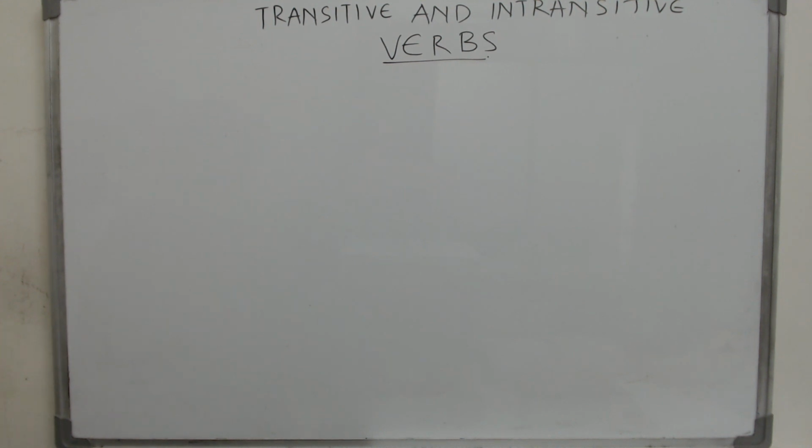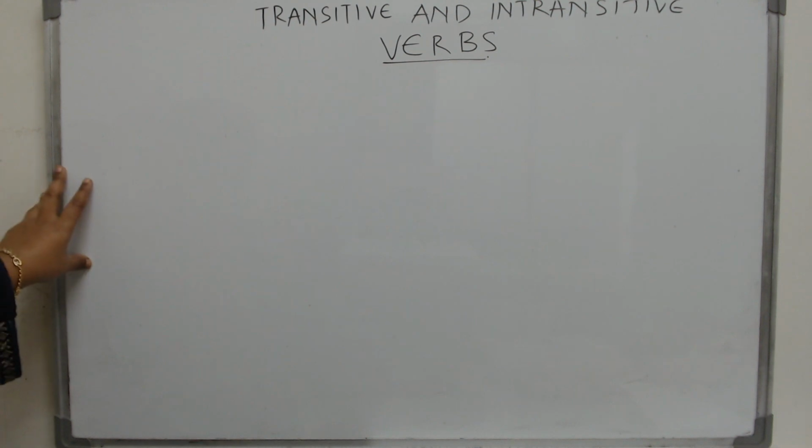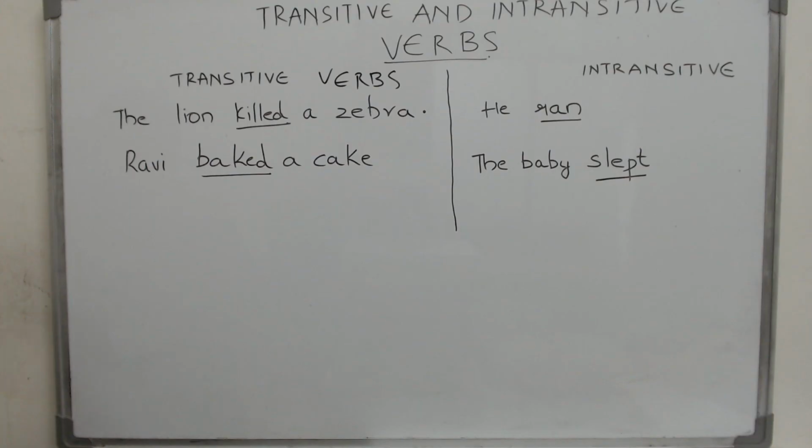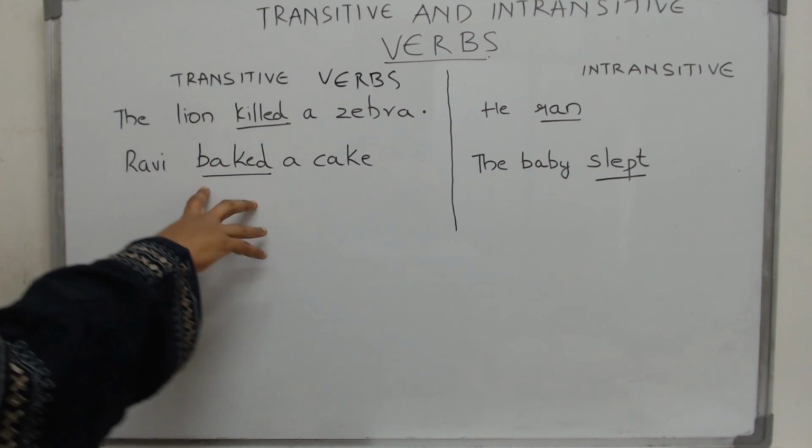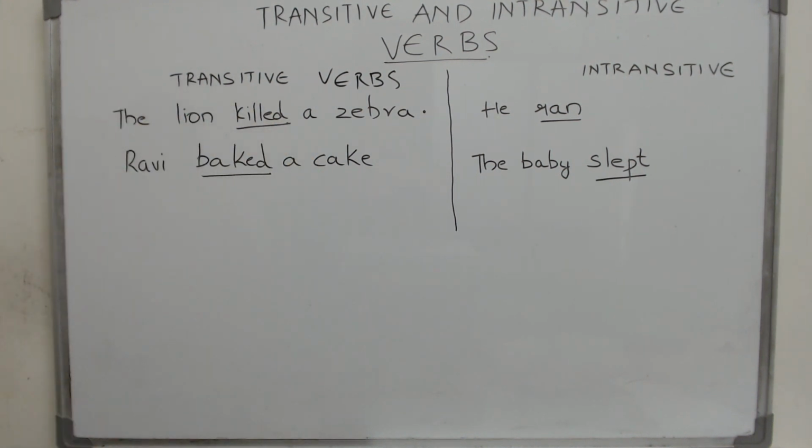Let's learn about transitive and intransitive verbs. In this class, we will be concentrating on English grammar. Here you will see two sets of sentences, and please note that I have underlined all the verbs. What are verbs? A verb is any action that you do: sing, play, write, sleep, etc.